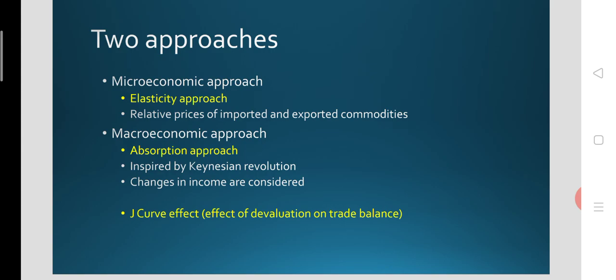Here we consider relative prices of imported commodities and exported commodities. And the absorption approach that we will be studying in the coming days is a macroeconomic approach. Let's go to the video straight away.